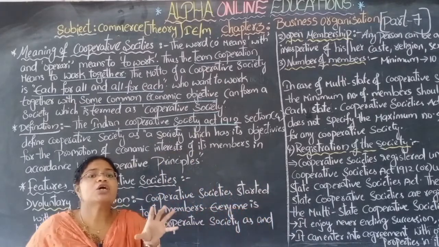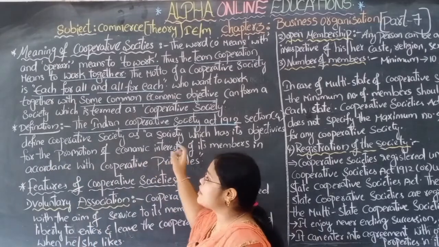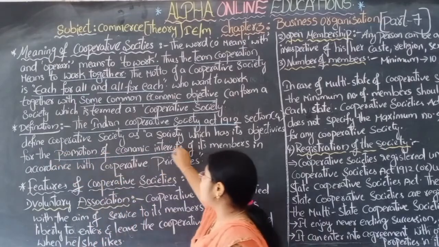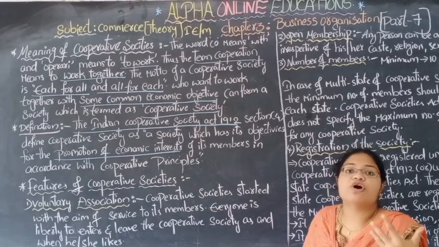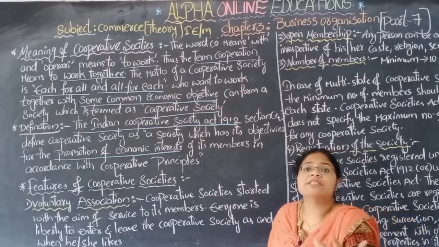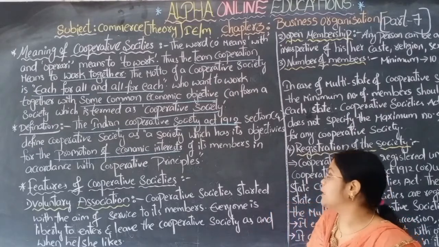They have the common objective of the promotion of economic interest of its members in accordance with cooperative principles. Economic means money, a little bit of profit they want to get.